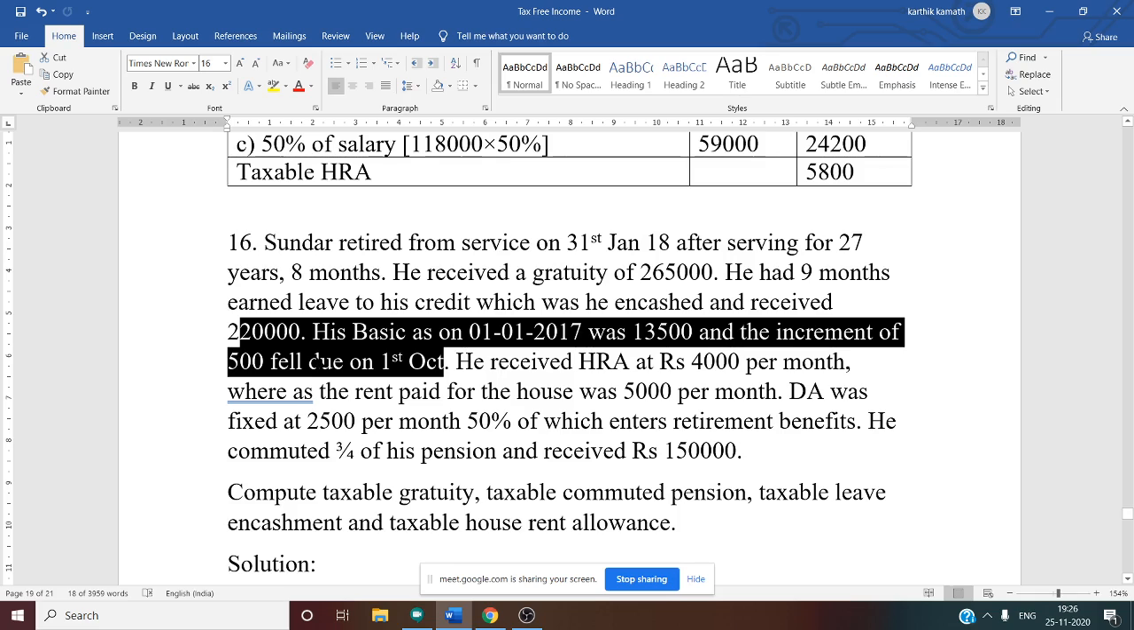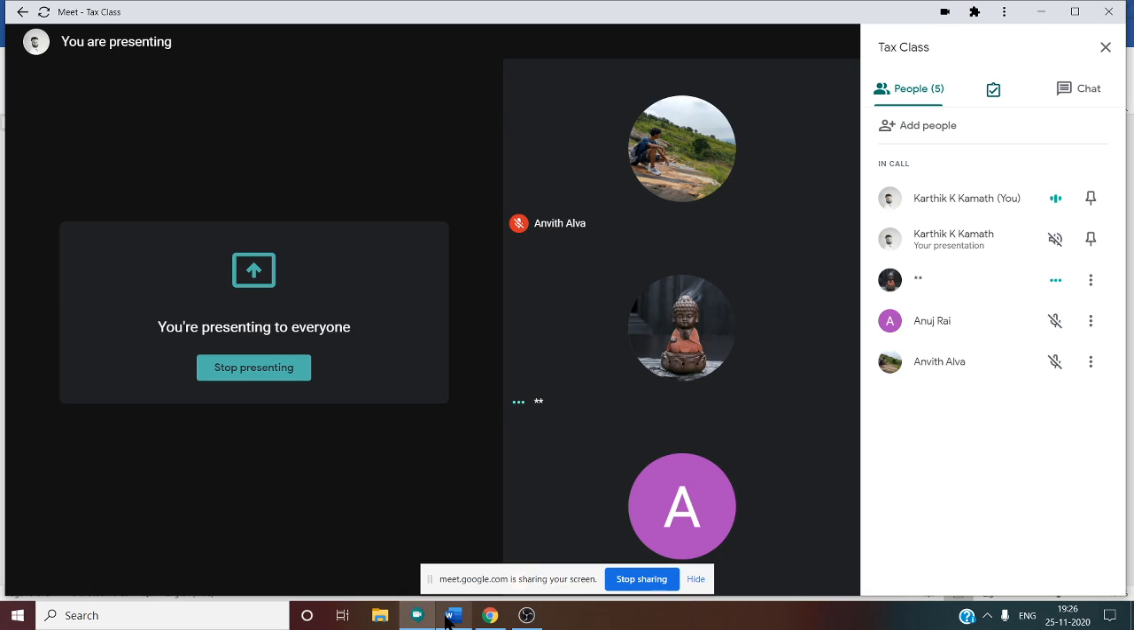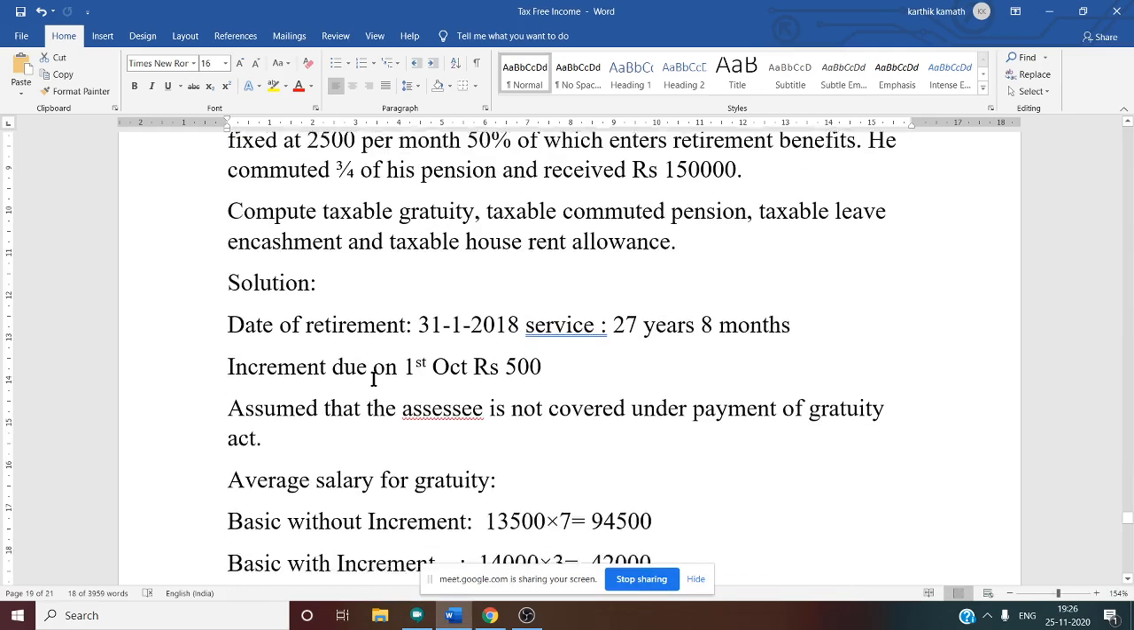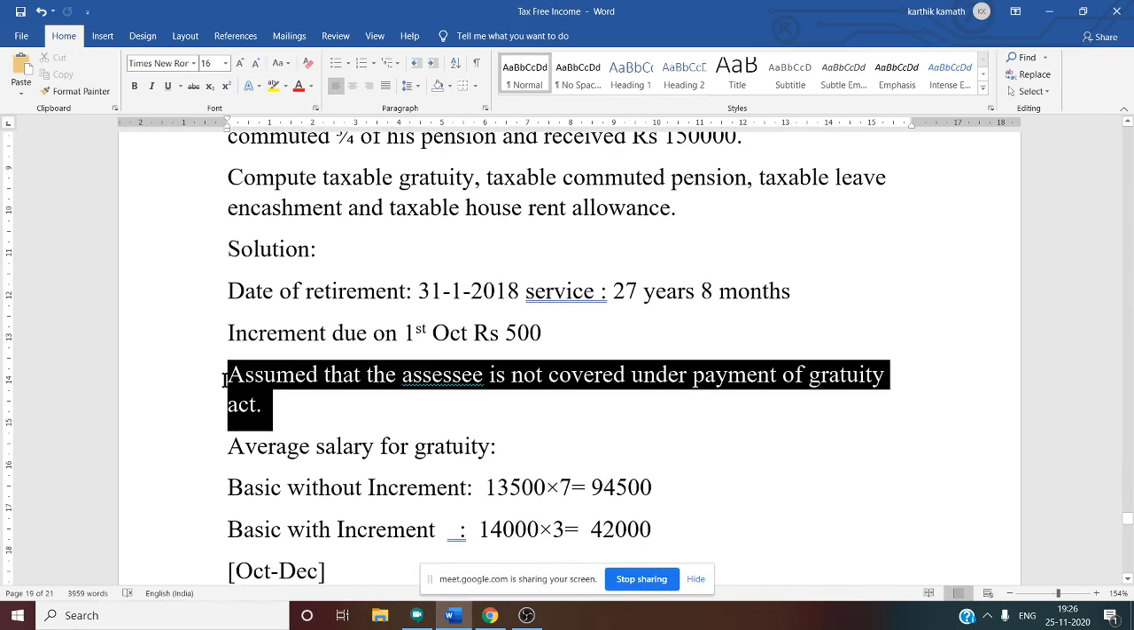13,500. No, no, no. October onwards, 14,000. Answer is 14,000. 13,500 plus 500, 14,000 from October onwards. Before October, 13,500. So now that information also we know. So if you see here, assume that SSC is not covered under the Payment of Gratuity Act.